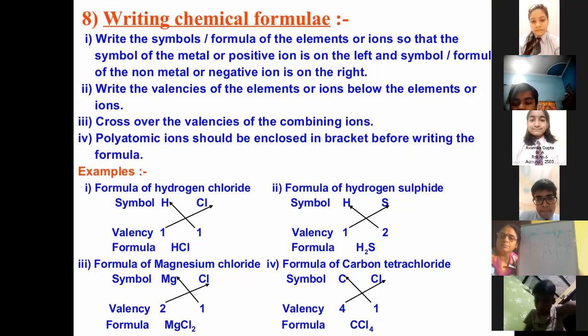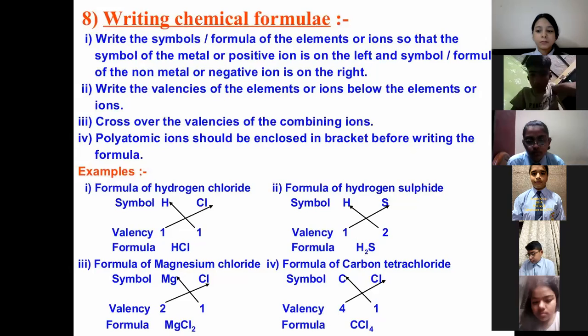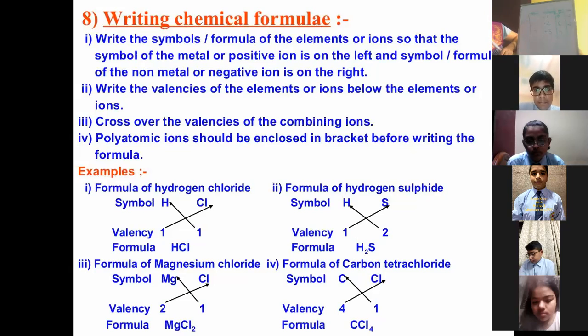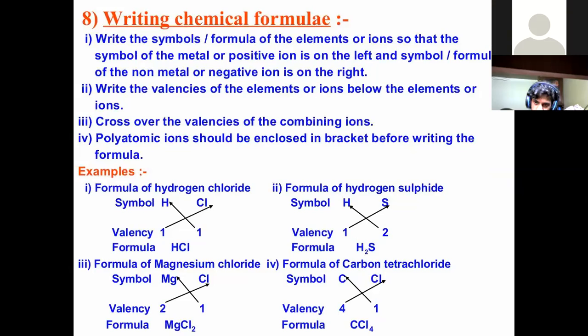Okay. Now I want to ask someone else. Sumit Sharma. How many electrons are present in the last shell? 7. Very good. How many electrons is it short of 8? 1.